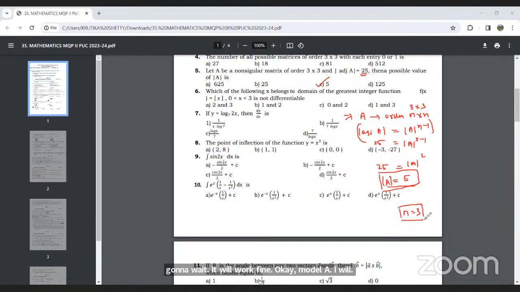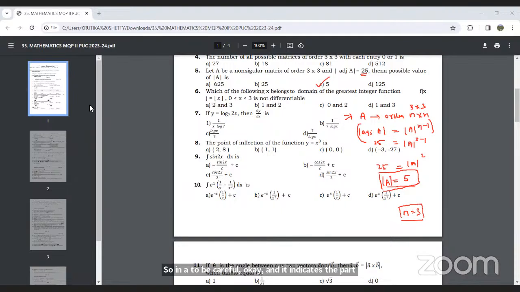So you were asking why n is 2, no? Hope you have understood. Here 3 minus 1 will be equal to 2. If the order would be 4 cross 4, then n would be 4, and then it would be 4 minus 1. So you need to be careful. n indicates the order.